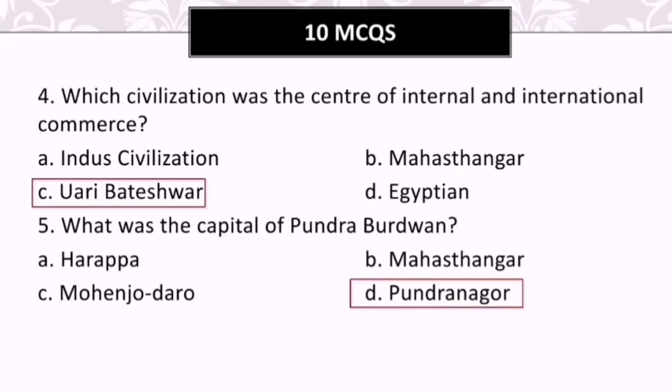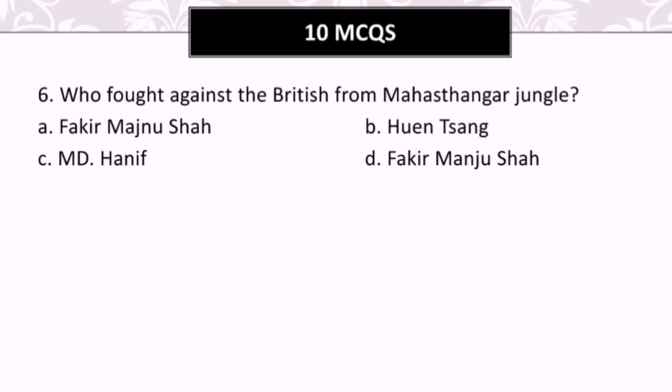Pundranagar. See, Pundranagar was the capital of Pundranagar, and Pundranagar is another name of Mahasthangar. So we can also say that Pundranagar was the capital of Mahasthangar as well. So here the correct answer, that's why, will be Pundranagar, not Mahasthangar. Okay. Let's see the question number 6 and what are the options.